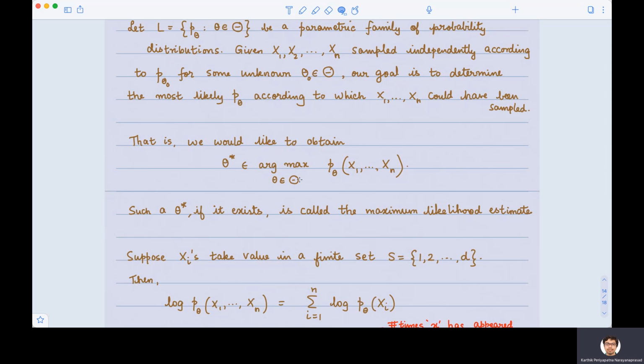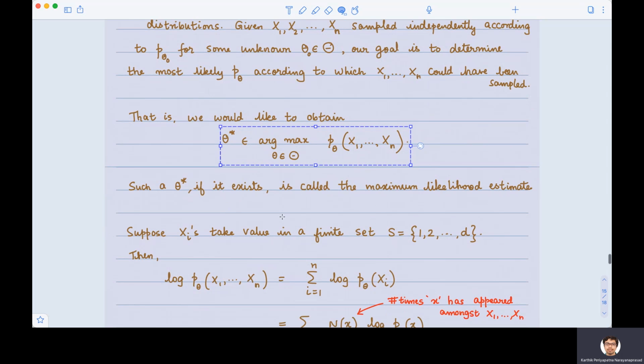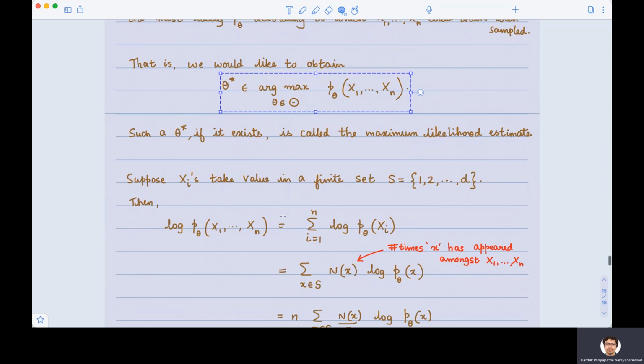In other words, we look at P theta for each theta, we compute the probability that x1 through xn could have occurred under that P theta, and we see under which theta this probability is the highest. In other words, which distribution could have most likely produced x1 through xn. That is the whole idea here. So if such a theta star exists, it is called a maximum likelihood estimate.